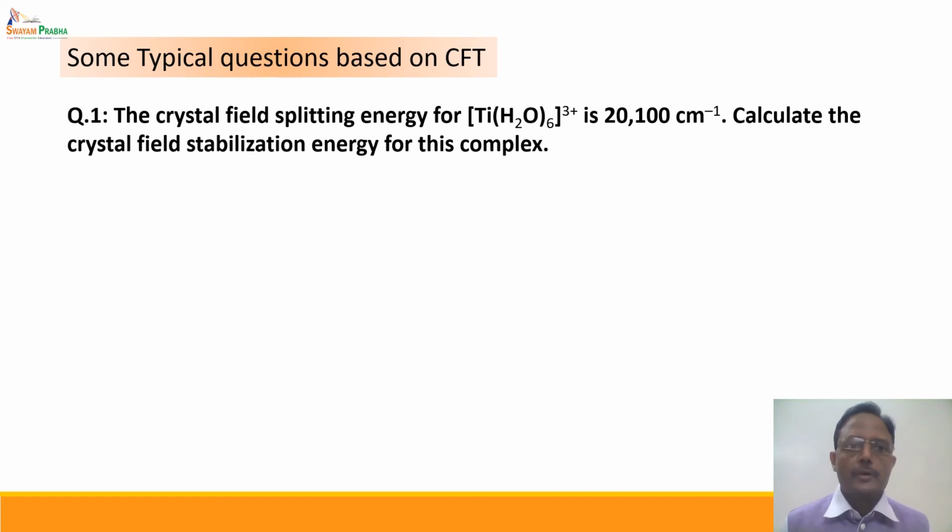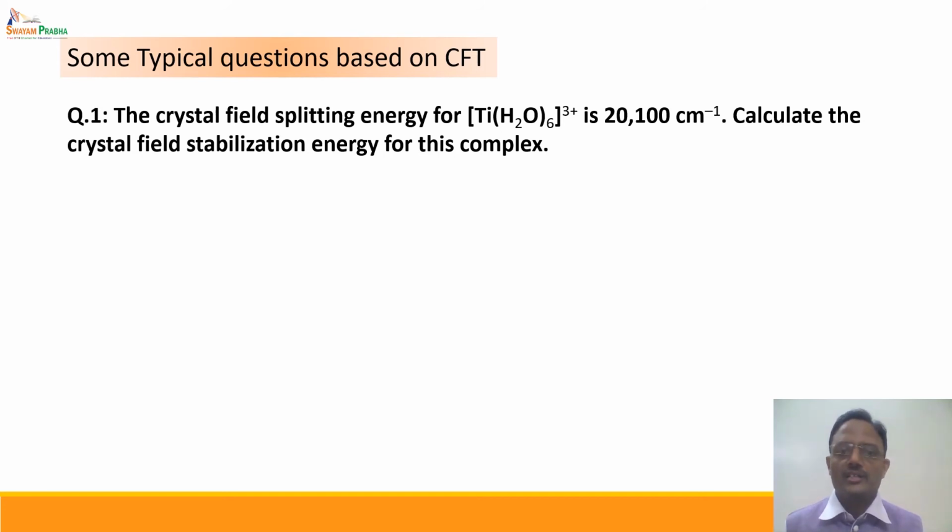Now we will take up some typical questions based on the concept of crystal field theory. The first question is based on the calculation of crystal field stabilization energy. The crystal field splitting energy for [Ti(H2O)6]3+ is 20,100 cm⁻¹. Calculate the crystal field stabilization energy for this complex.